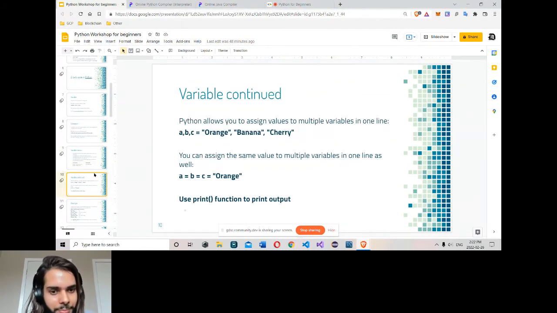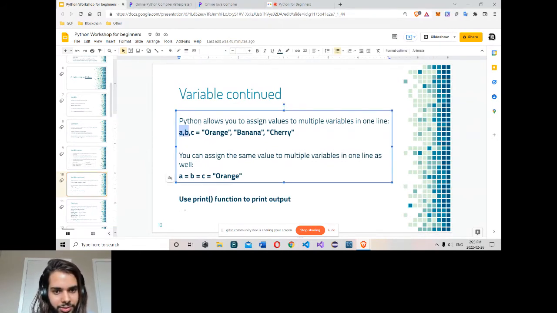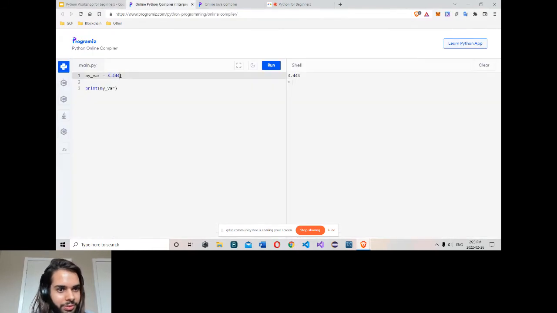Now I will continue. Python has a lot of stuff in it. If you want to assign multiple values in one line, you can write this way. Let me say you want to give three values to three variables in one line, you can go this way: A, the first variable; B, the second; C, the third. And give three values here, 1, 2, 3.